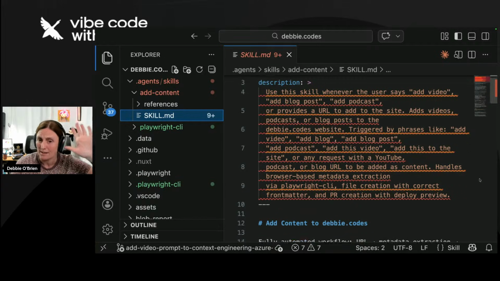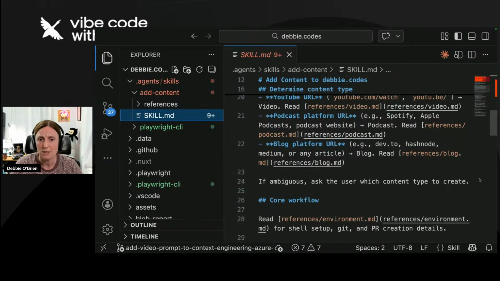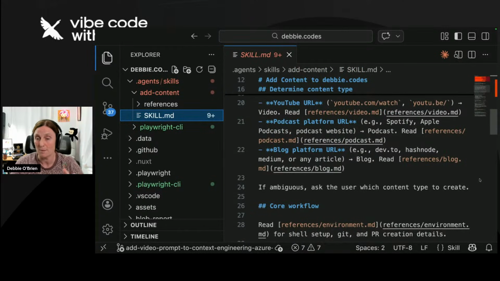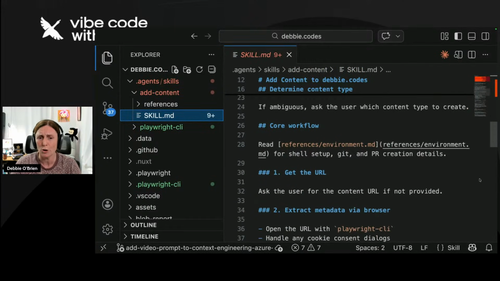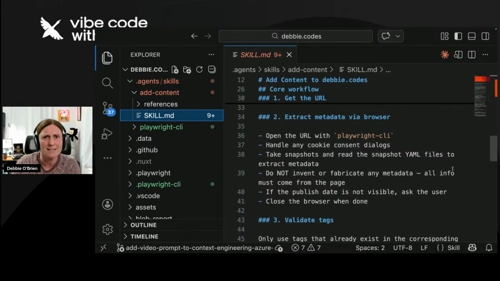And then there's a lot of content, like adding the content to debugging.codes. This is how you do it. You find the YouTube URL or the podcast or the blog, right? So there's 3 things there. Let me come back to that in a second. The core workflow, how to get the URL, how to extract the metadata via the browser. I'm using the Playwright CLI skill in here. Skills can use skills. Isn't that cool?